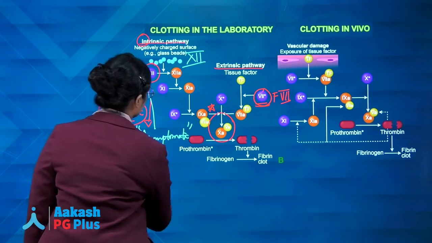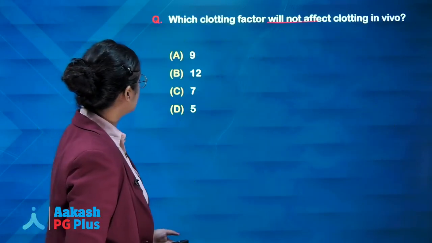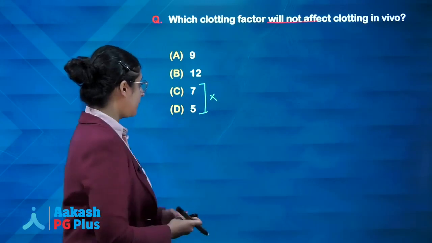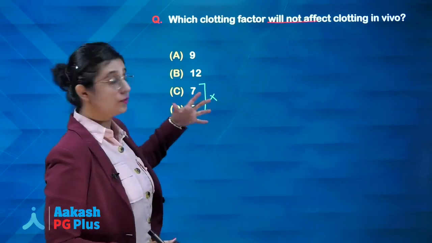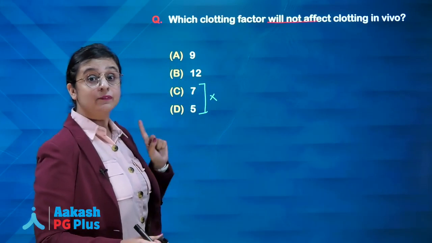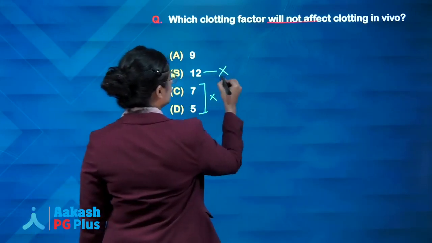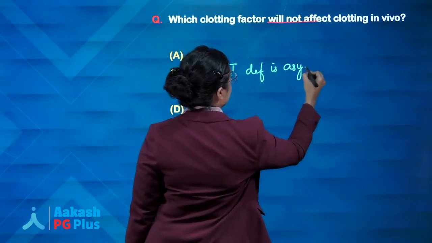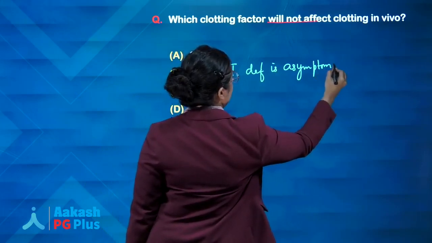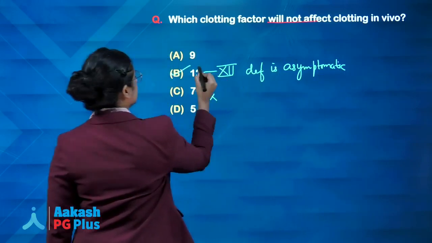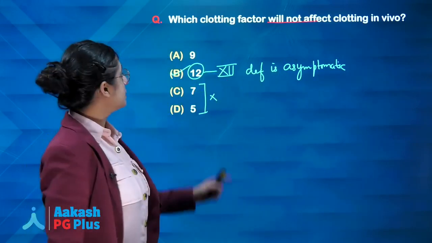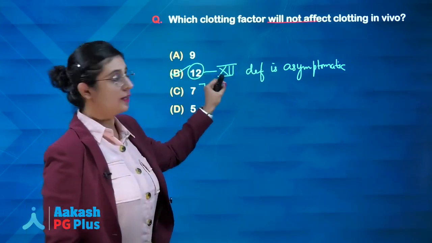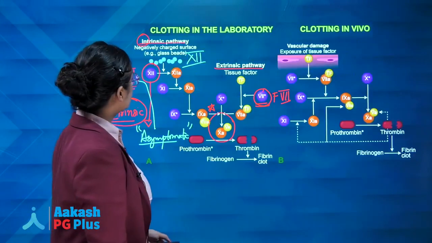Looking at these two important points, let's focus on the question again. These options could be easily ruled out, and you would have been confused between factor 9 and 12. One point that you have to remember is that factor 12 deficiency is asymptomatic, and thus it was a better answer compared to factor 9. So what will be your answer? Which clotting factor will not affect clotting in vivo? Factor 12 will not affect clotting in vivo. Clear? Moving on to the next question.